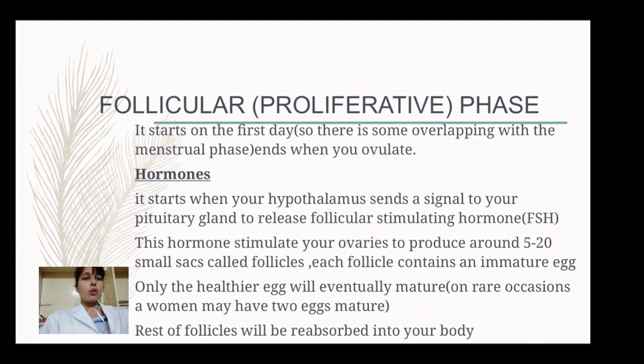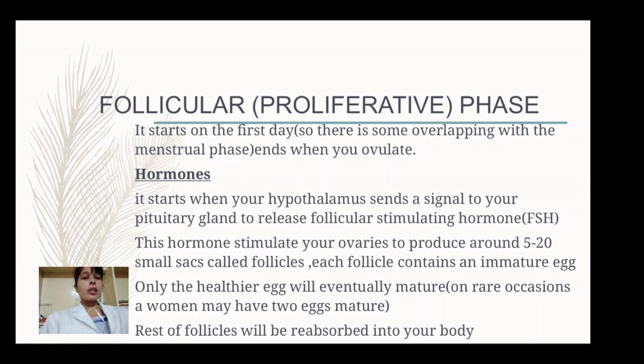Now what are the hormonal secretions here? The hypothalamus will send a signal to your pituitary gland, and the anterior pituitary will release follicle stimulating hormone in the follicular phase.